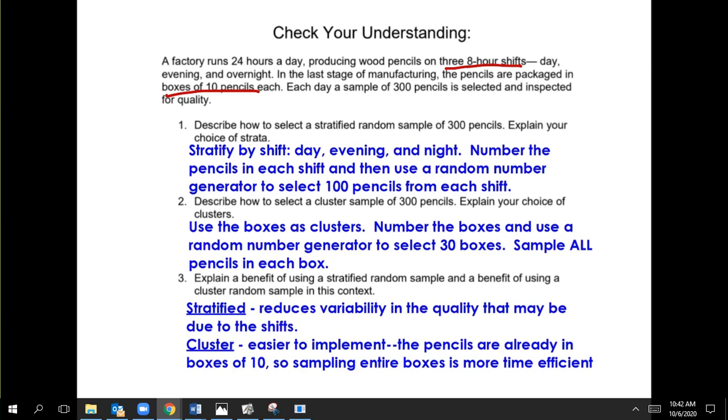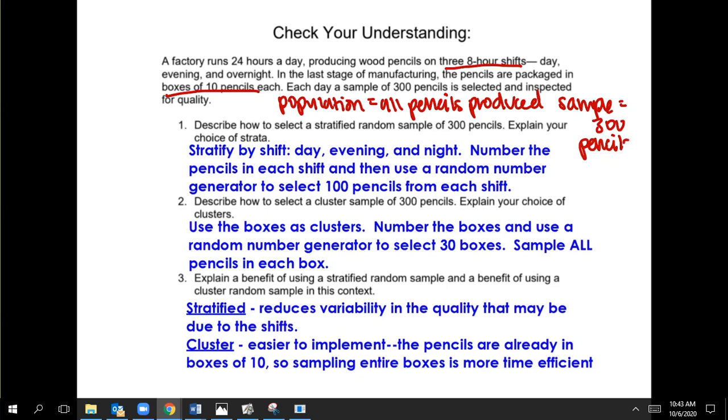So this is our sample population is all pencils produced. Our sample is 300 pencils. So first, describe stratified. Stratified is the one where you sort. That's what I like to think about.